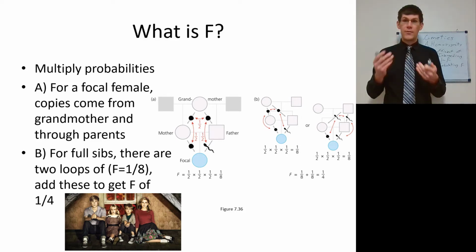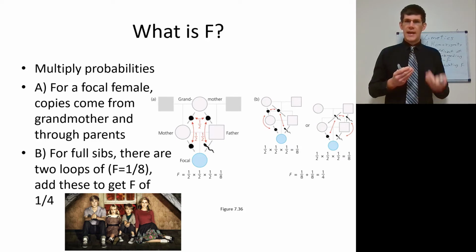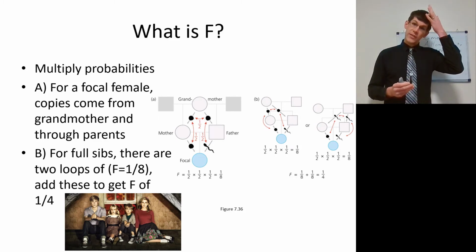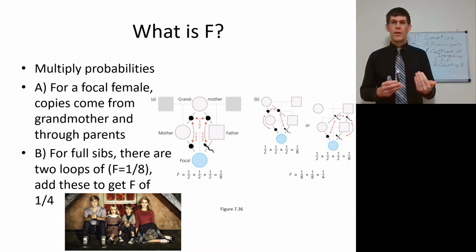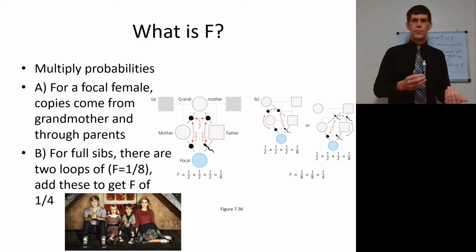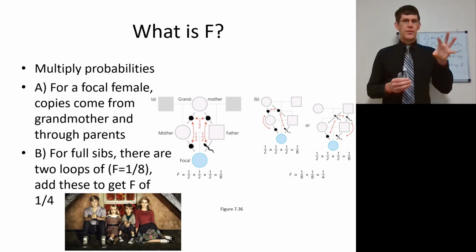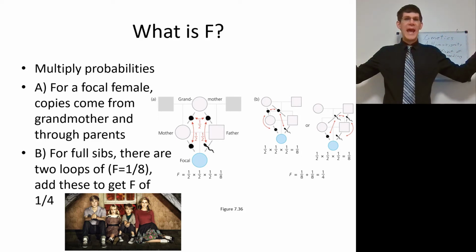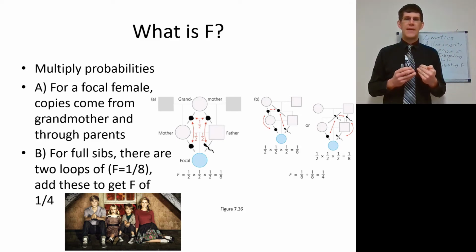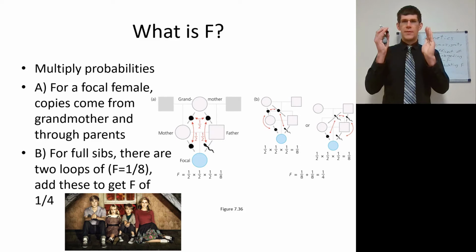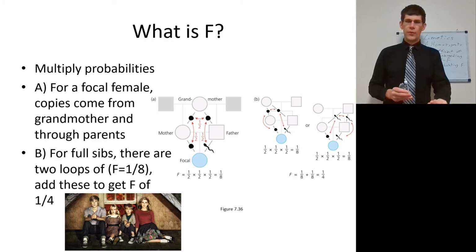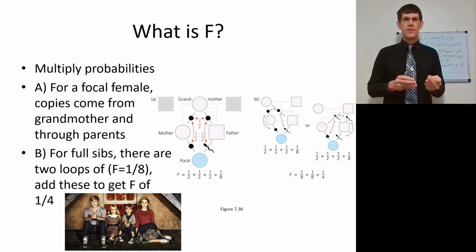From the other side, you have the egg from the mother is 50% related to the sperm from the grandfather, and the sperm from the grandfather is 50% related to the other sperm from the grandfather, and the sperm from the father is 50% related to the sperm from the grandfather. So tracing it patrilineally, you're going to see a 1/8 as well, because you have these full loops. So with the grandmother with 2 unrelated grandfathers, in A, you have an F of 1/8. For 2 parents with 2 siblings with 1 daughter, you're going to have 1/4. And it's a complex way of calculating F.